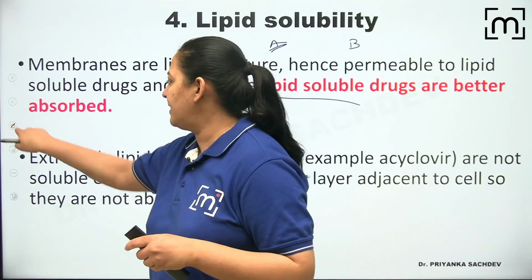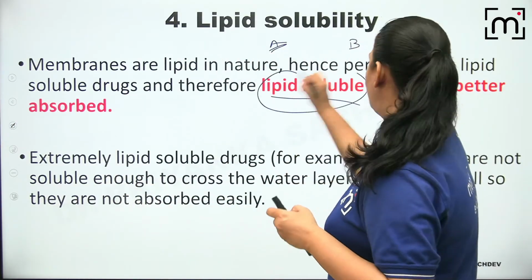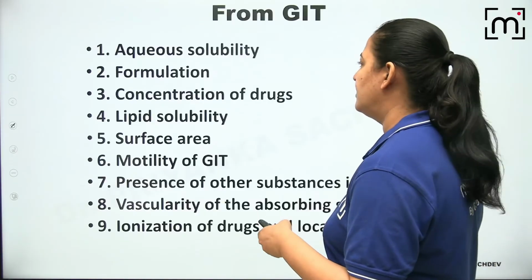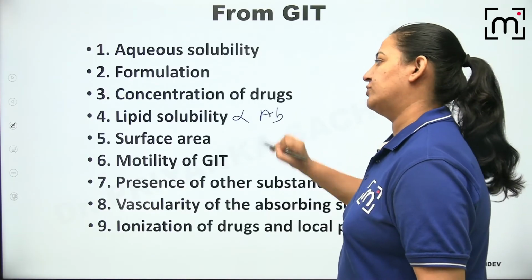If everyone got it, give me a thumbs up if you got the meaning of lipid solubility. So the more lipid soluble the drug, the faster the absorption. So lipid solubility is the next factor. You already got it. So lipid solubility is also directly proportional to the absorption.